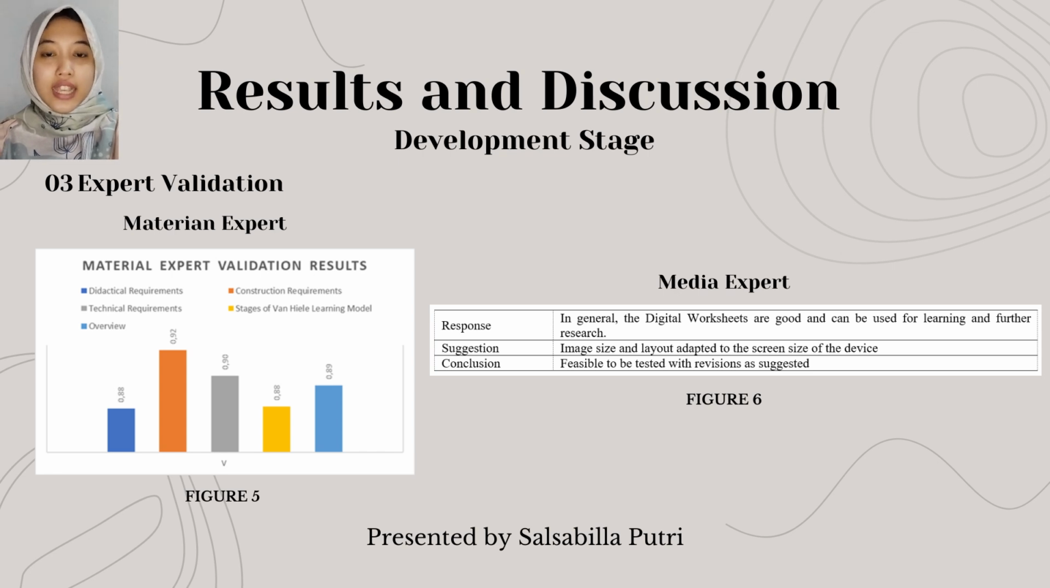Material expert and media expert conduct the validation assessment of digital worksheet prototype 1. 5 material experts validated digital worksheet prototype 1. The assessment was carried out based on 4 main aspects: didactical, construction, technical, and conformity with the Van Hiele stage. The assessment result can be seen in figure 5. Based on figure 5, digital worksheet prototype 1 has varying Aiken's V coefficient in each aspect. Digital worksheet is valid with the acquisition of the Aiken's V coefficient of 0.89.